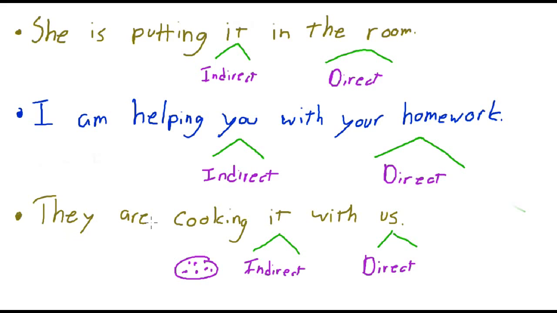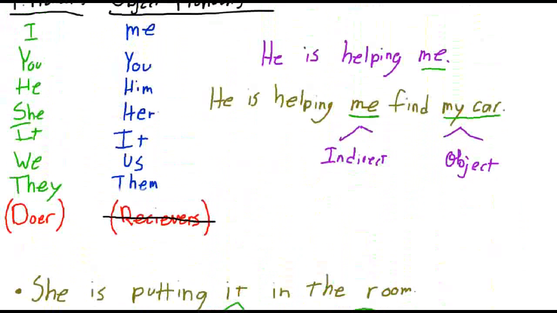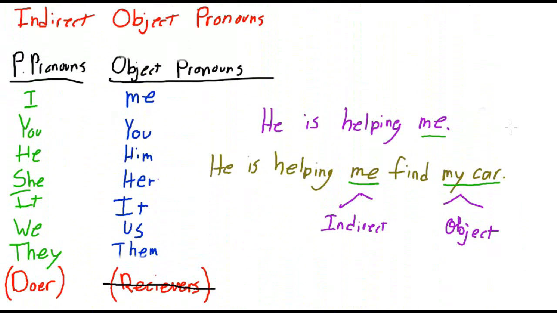Okay, so I hope that kind of helps you a little bit. And just in review, we've been looking at indirect object pronouns. Like I said in the first example, he is helping me. Well, this is an example of a direct object pronoun. Or he is helping me find my car. Me is the indirect object, and my car is the object. So hopefully that will make it a little clearer. If you have any questions, please ask in the comments down below.